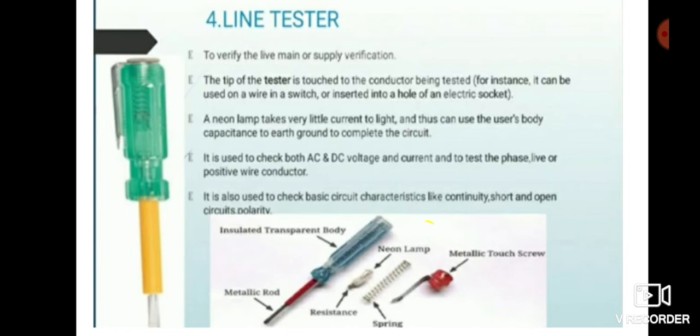The tip of the tester is touched to the conductor being tested. For instance, it can be used on a wire in a switch or inside the hole of an electric socket. A neon lamp takes very little current to light, and thus can use body capacitance to earth ground to complete the circuit.